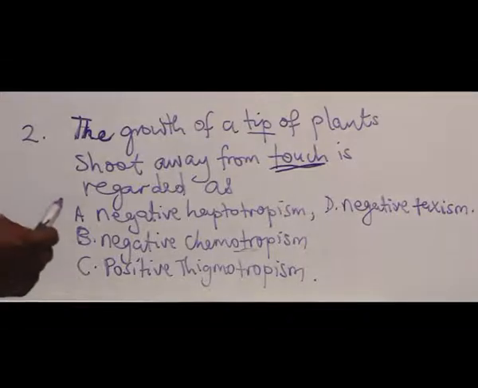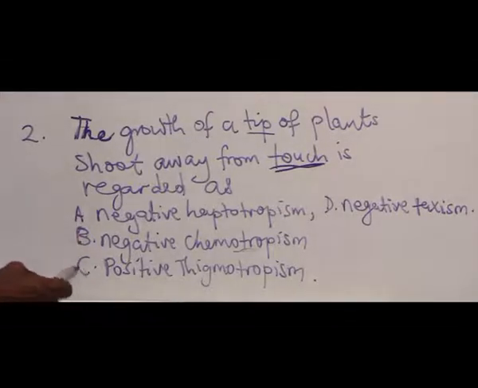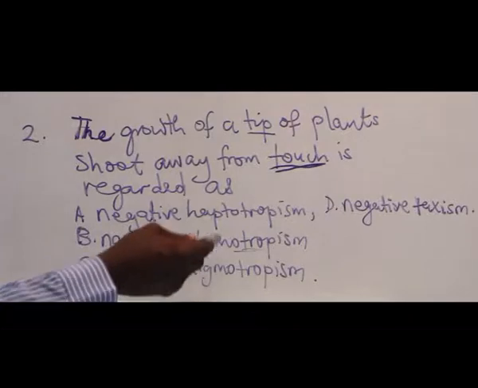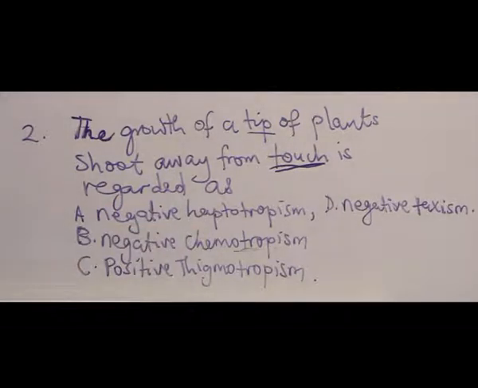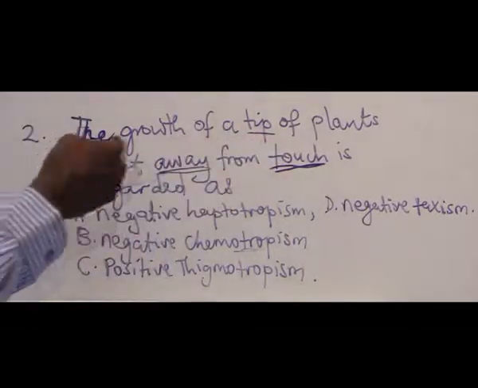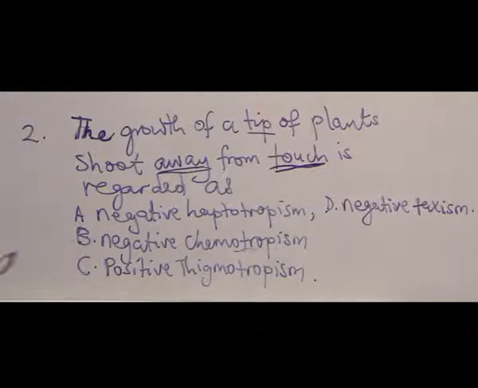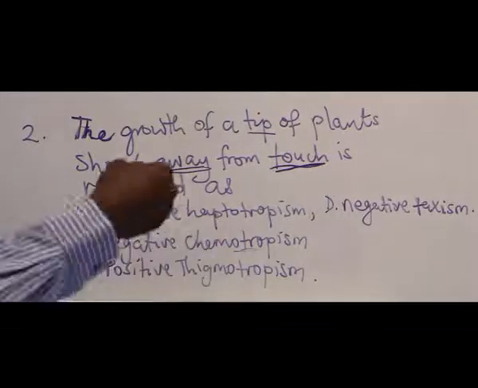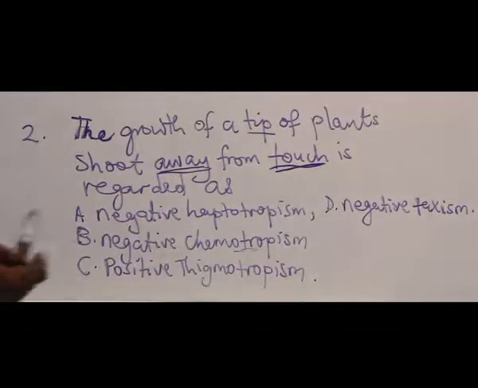The answer is between A and C, because this is a touch response. But we have to take note of the tip of the plant shoot growing away from the touch. So it's negative because it doesn't like the touch. That's why it's growing away. So it's negative haptotropism. Answer is A.